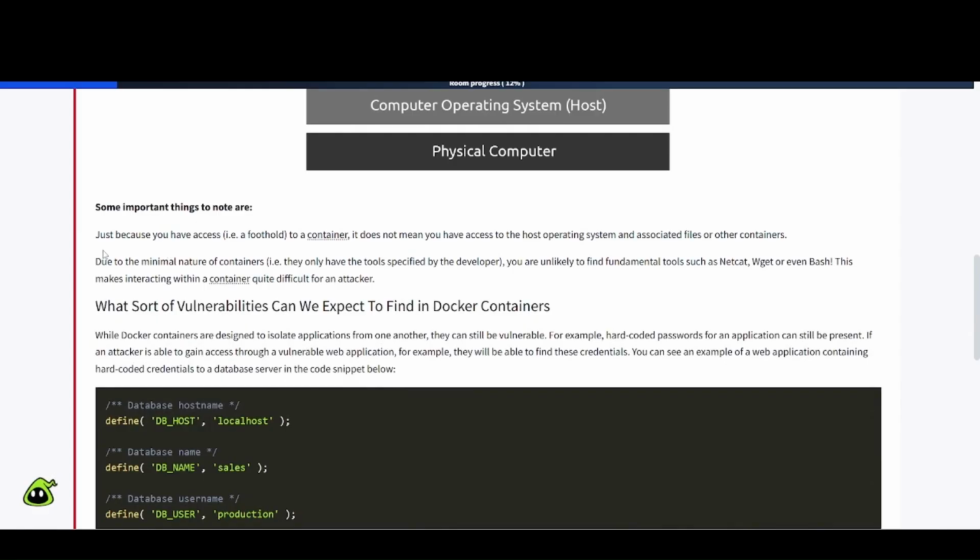Some important things to note are, just because you have access, for example a foothold, to a container, it does not mean you have access to the host operating system and associated files or other containers. Due to the minimal nature of containers, they only have the tools specified by the developer. You are unlikely to find fundamental tools such as netcat, wget, or even bash. This makes interacting within a container quite difficult for an attacker.